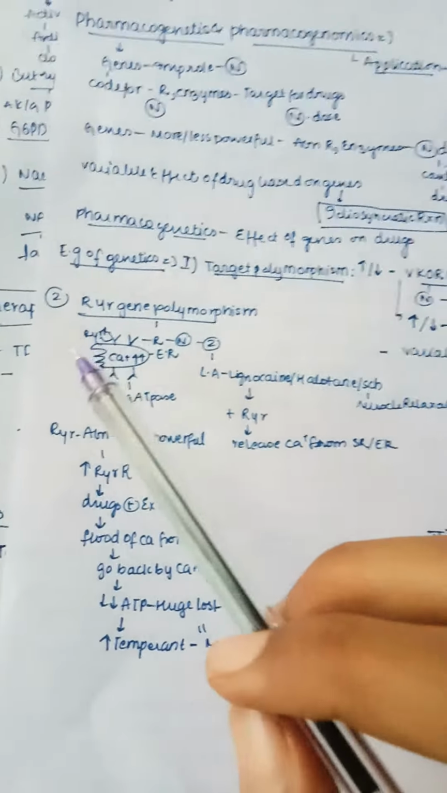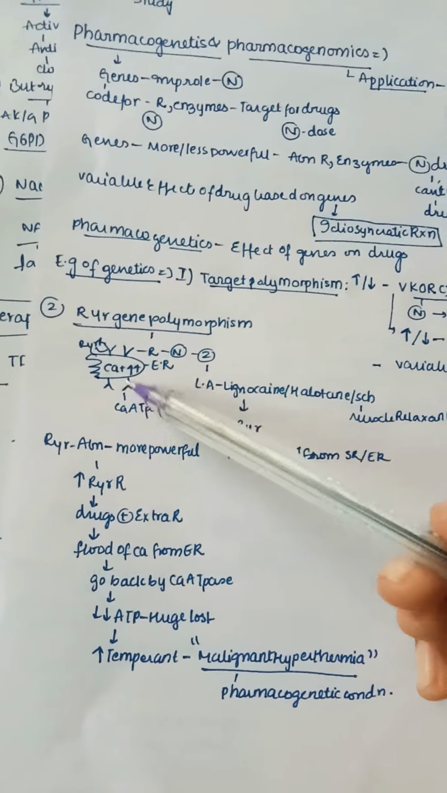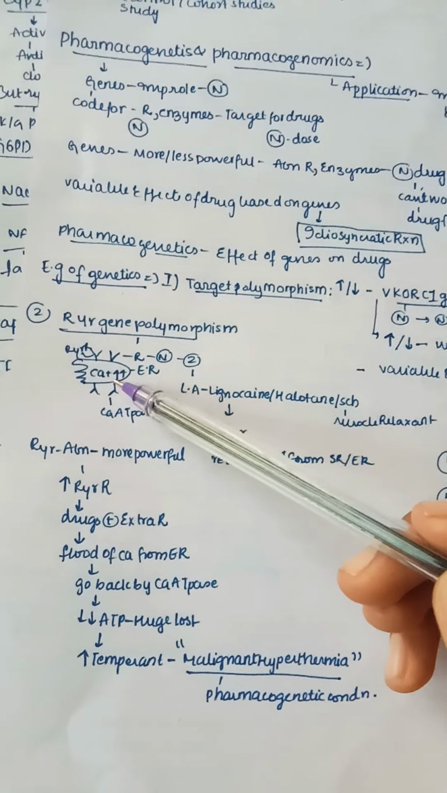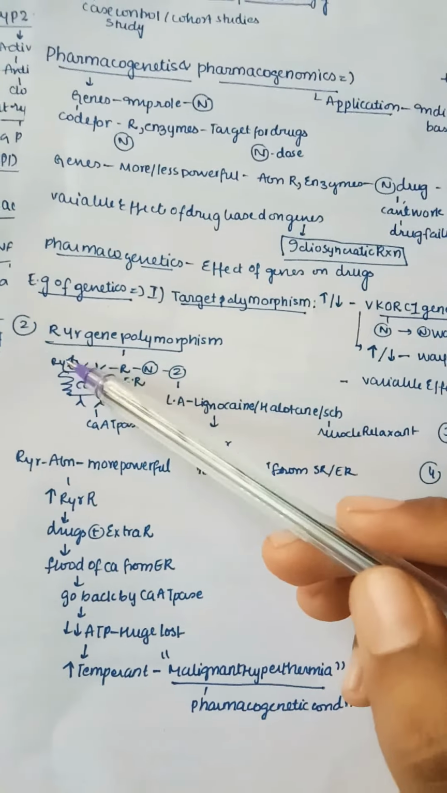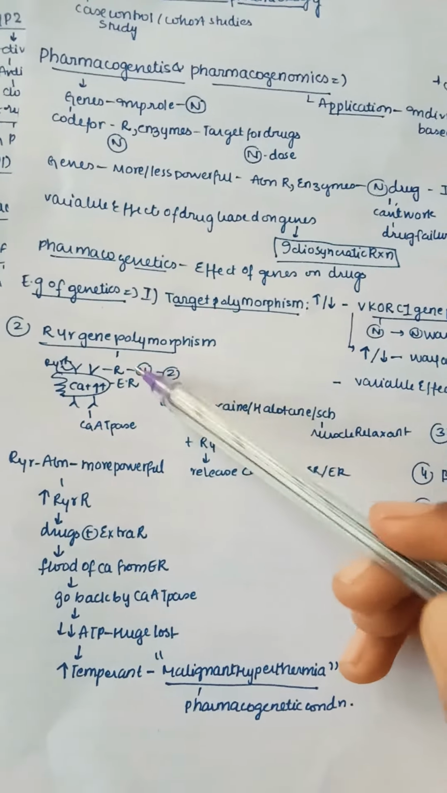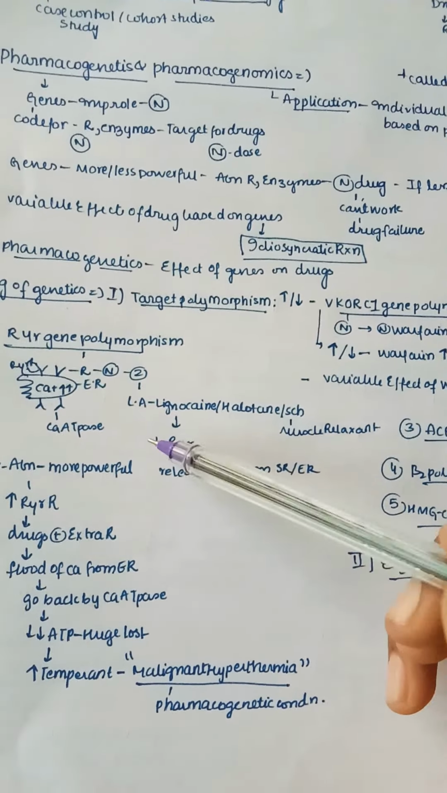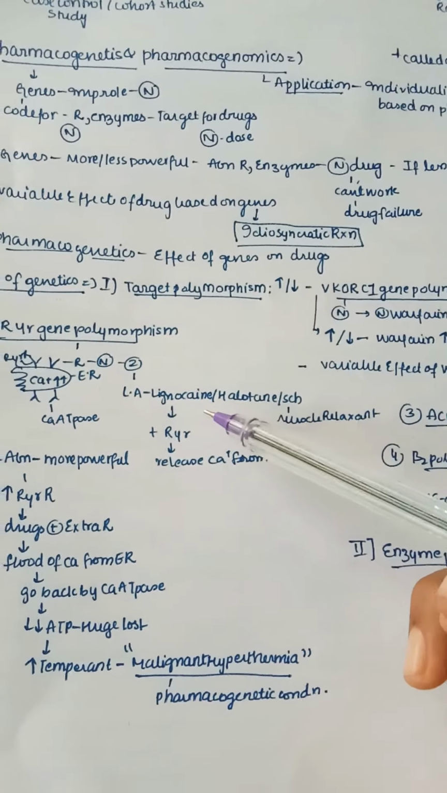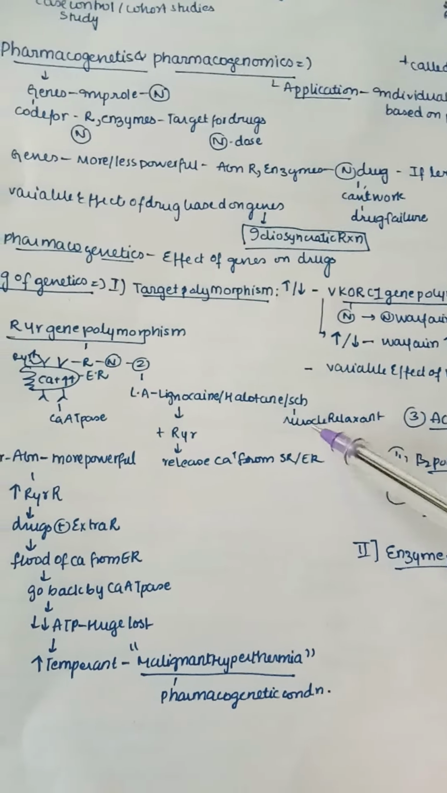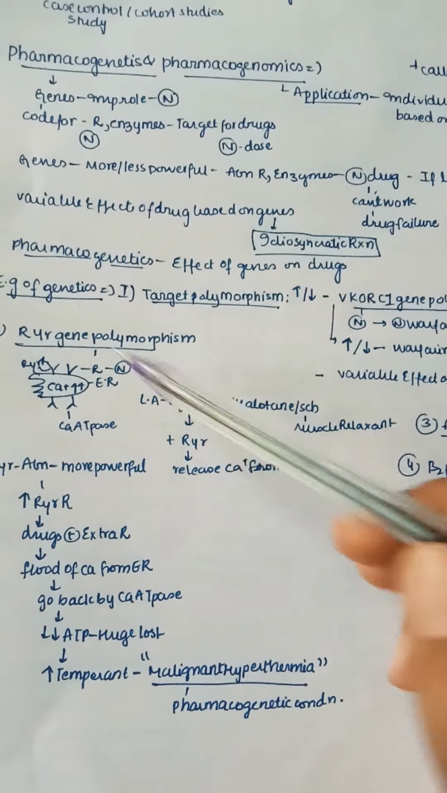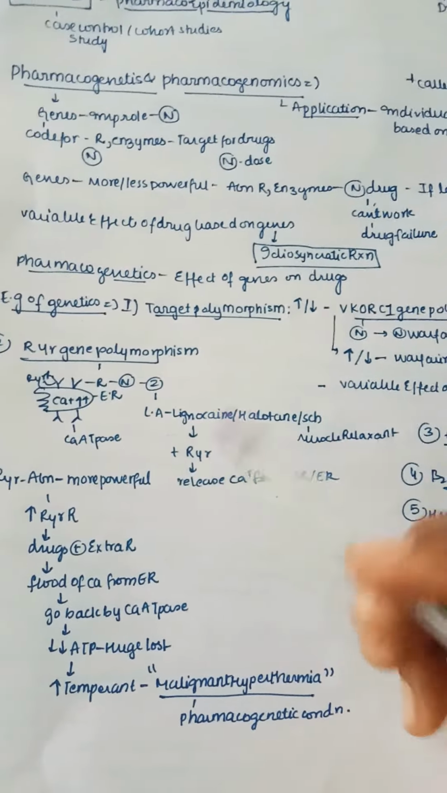And next let us see RYR gene polymorphism. Here you can see this is an endoplasmic reticulum. Inside, it is having a large amount of calcium, right? Whenever these RYR receptors are present, for example in a normal endoplasmic reticulum there are 2 receptors, and if you give anesthetics like lidocaine or halothane or the muscle relaxant succinylcholine, then these receptors get activated and they release the calcium from the endoplasmic or sarcoplasmic reticulum.